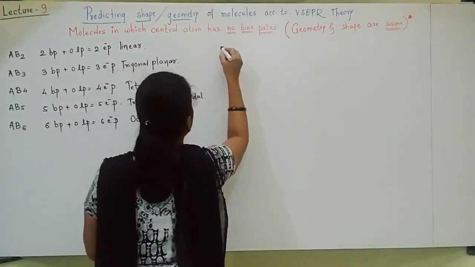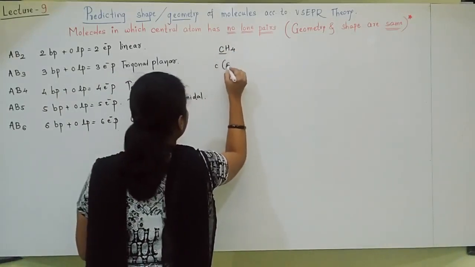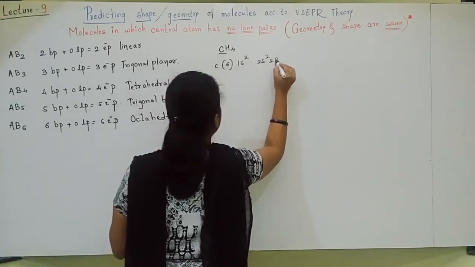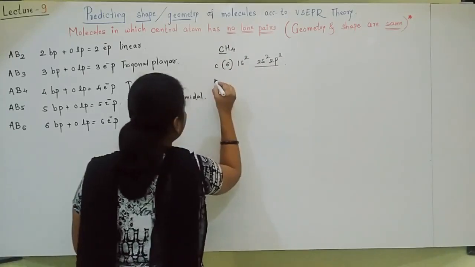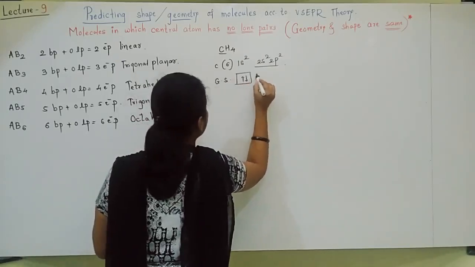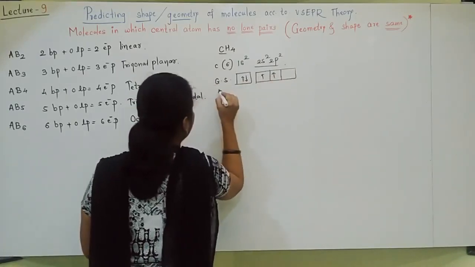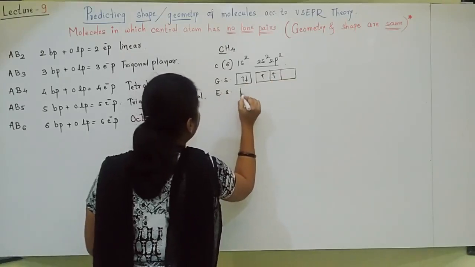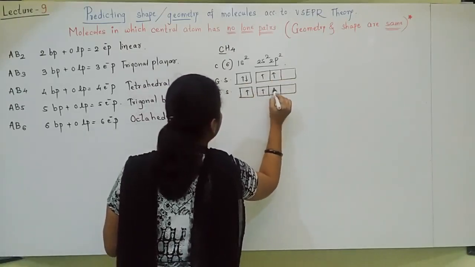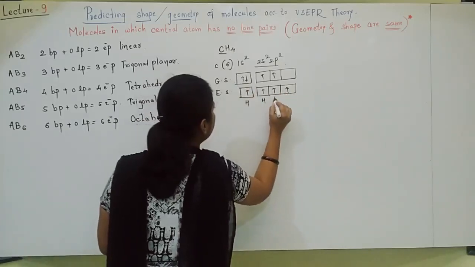We'll take the example of the methane molecule, CH4. The central atom is carbon, atomic number 6. Okay. Ground state you can write. In the excited state, one electron will jump. And you can understand that 4 hydrogens are combining here.